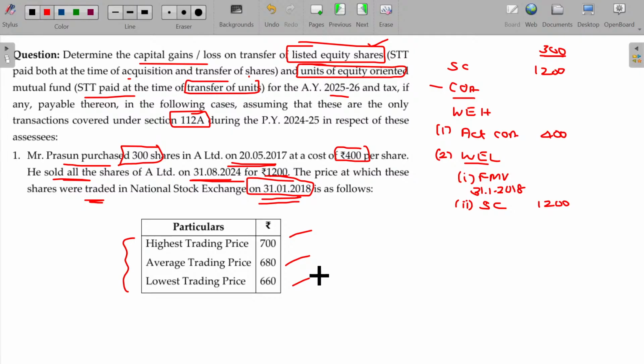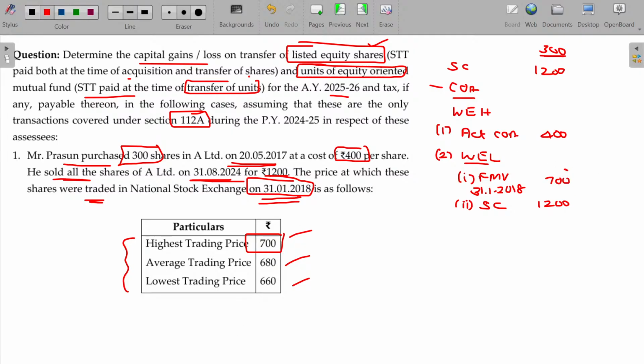If we are offered 2 or 3 different rates, which rate will be taken? Very simple. Highest price will be taken. 700. If the highest price is considered as cost of acquisition, what happens? From the sale consideration, you are allowed to deduct the highest value to show a lower gain as your taxable income. So it's a favor given to shareholders or investors, right?